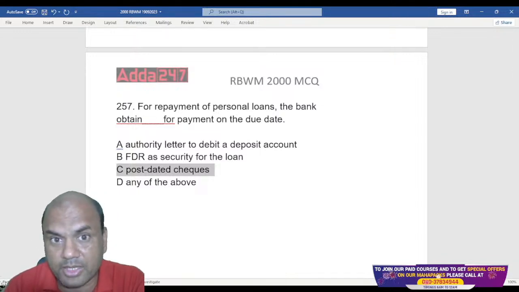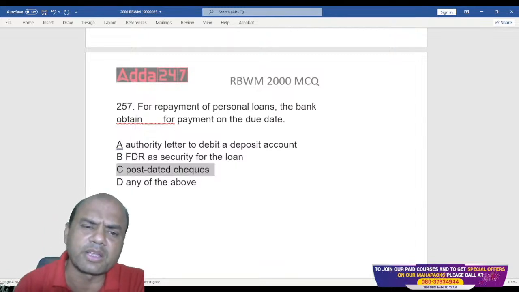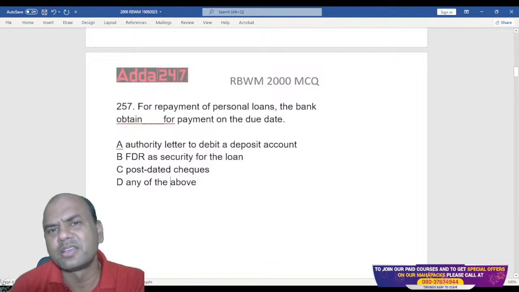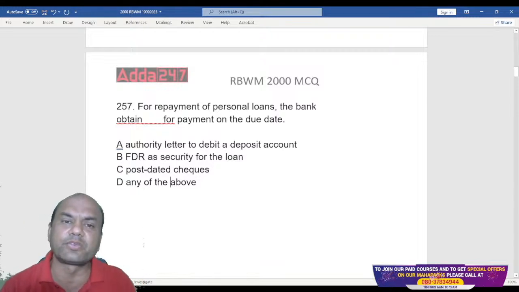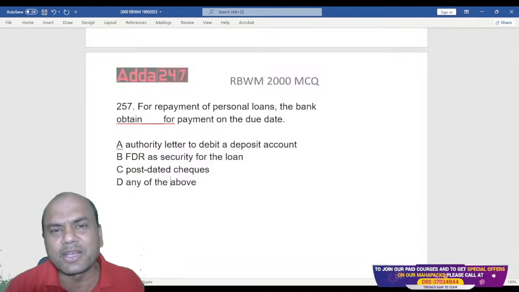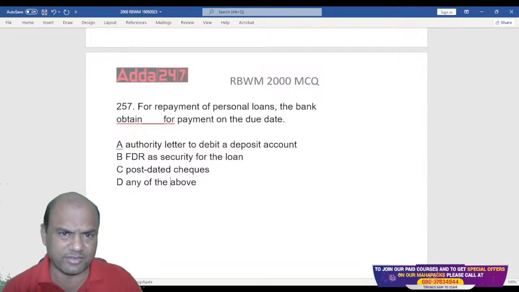Now I am talking in this present age of computers, internet, UPI, everywhere. Do we take these PDCs now? How many of you do take PDCs now from the customer? Type yes in the comment section if you take PDCs. 3 PDCs we take up till now for that Negotiable Instruments Act. But for the regular repayment, 12 PDCs, 36 PDCs, do we take it?